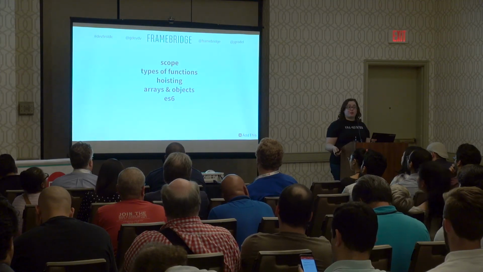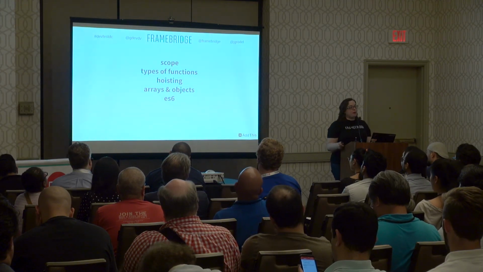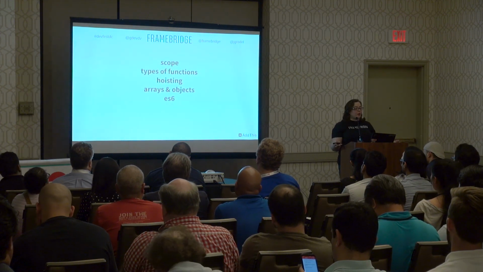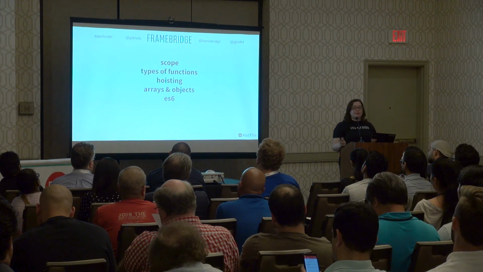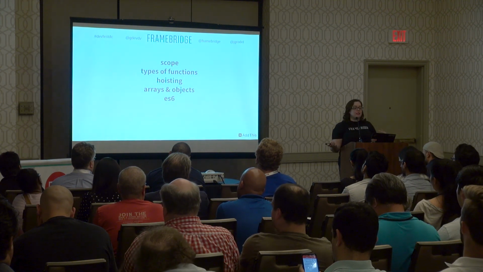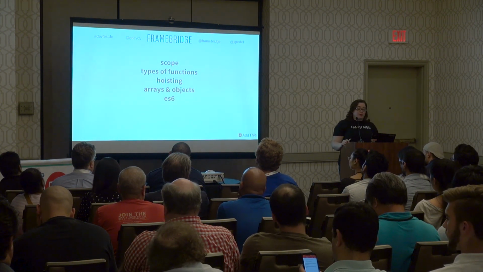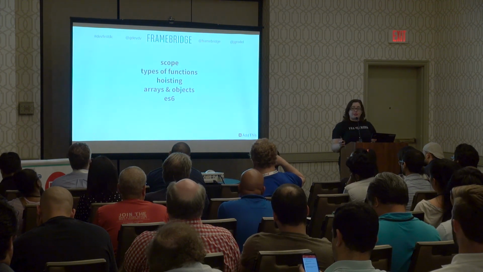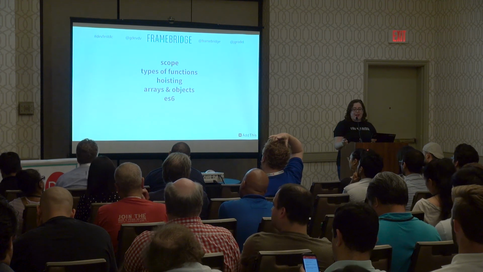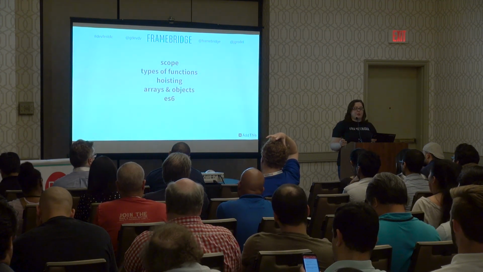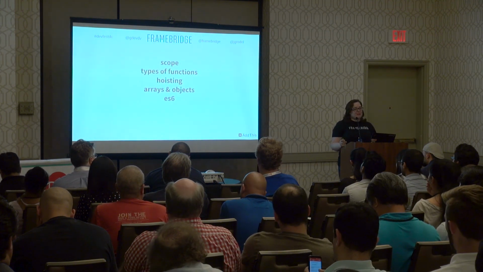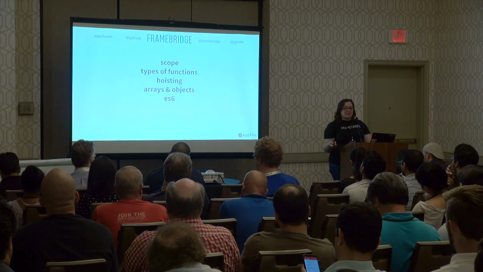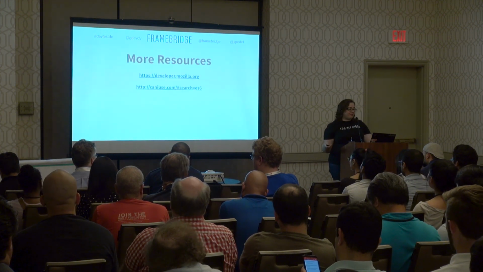All right, so we've talked about scopes in JavaScript and how they bubble up all the way up to the top level scope if we don't use var, let, or const. We've gone over the types of functions we have in JavaScript, named and anonymous, and how named functions hoist differently. We've gone over hoisting, both for those named functions and for variables. Gone over the ways arrays and objects are extra special. Love our objects. And we've gone into ES6's let and const.